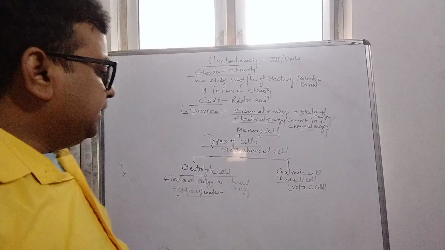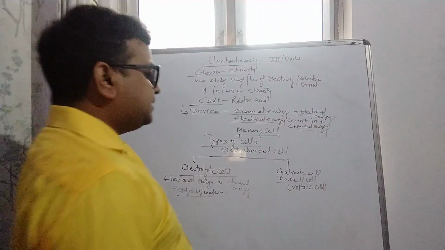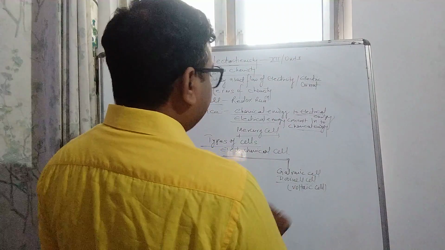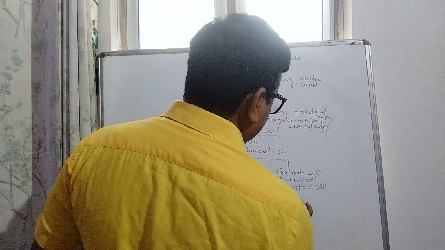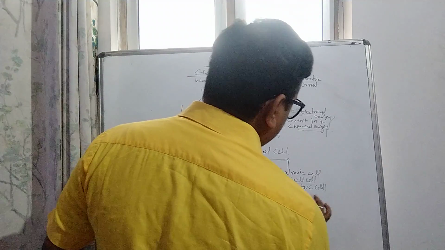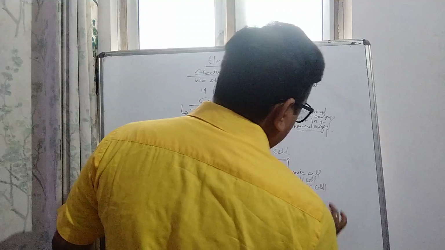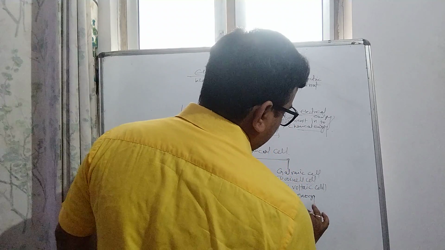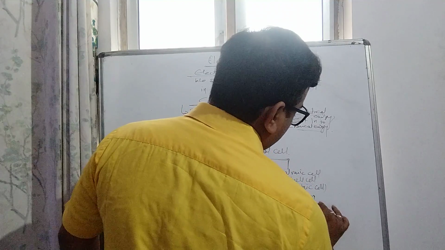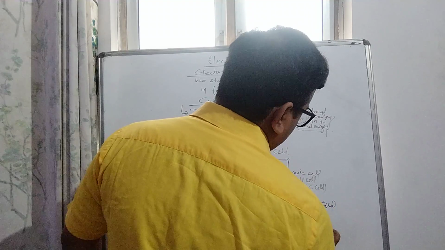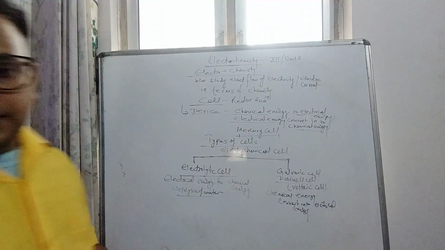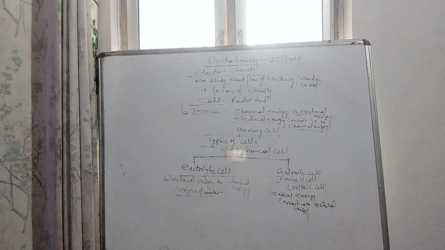And what is the galvanic cell, the Daniell cell? In a Daniell cell, chemical energy is converted into electrical energy.